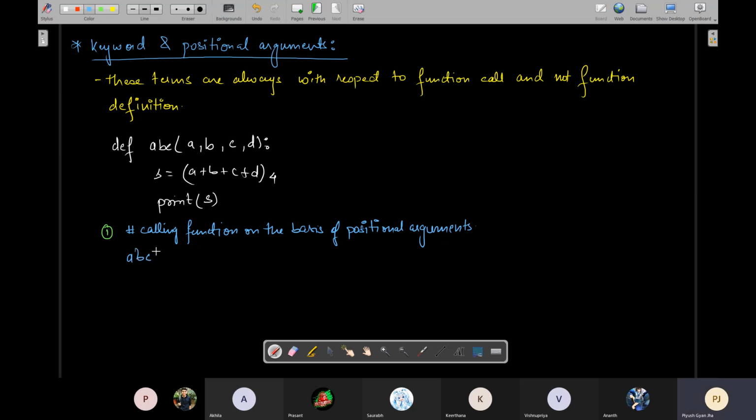A, B, C, and then you will say 10, 20, 80, 100. So what you have done is, let's say you are calling the function on the basis of positional arguments.